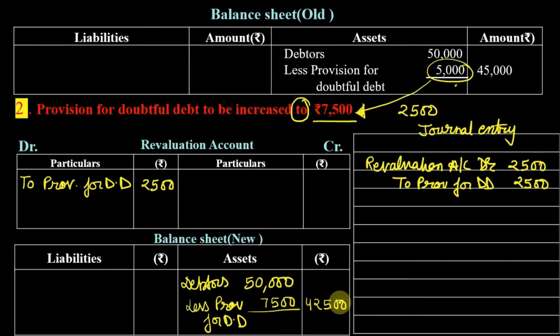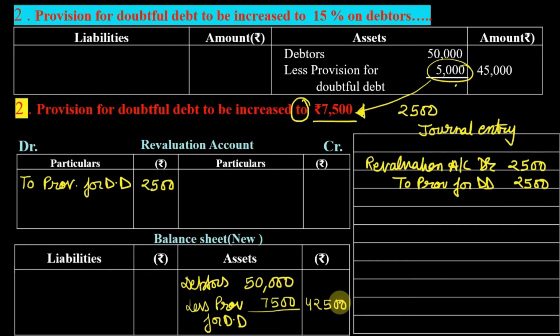Okay. Even this particular case can be written in some other way in the exam. Like I can write provision for doubtful debt is to be increased to 15% on debtors. So when I am saying 15% on debtors, it should be on the gross debtors.